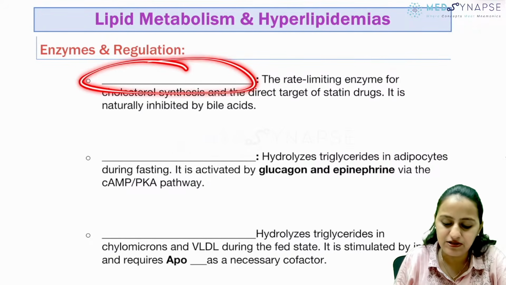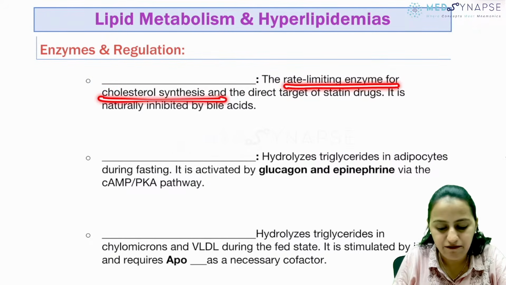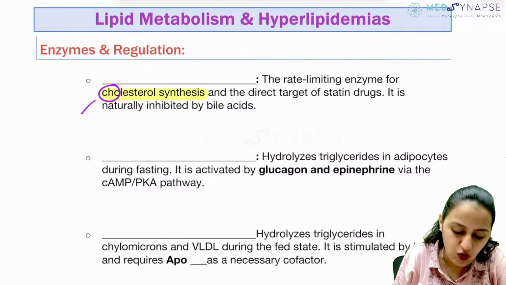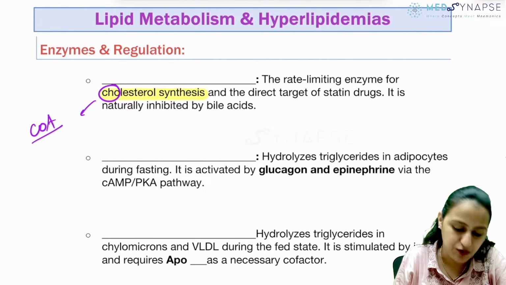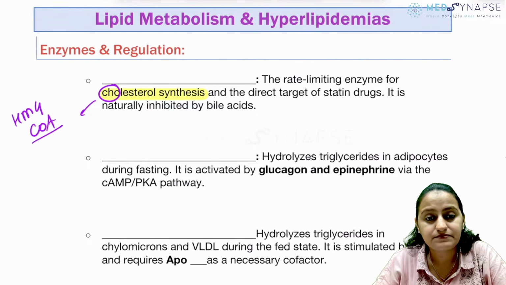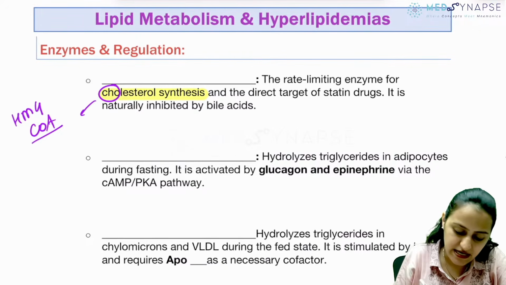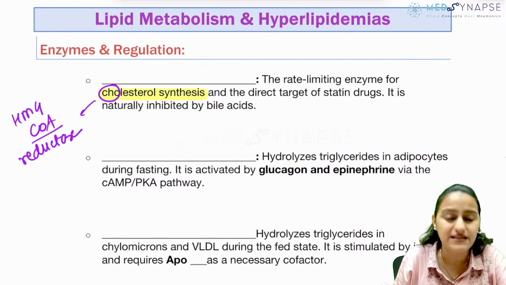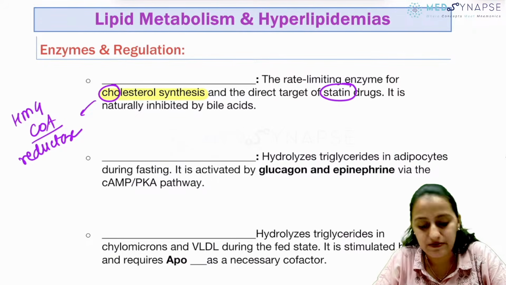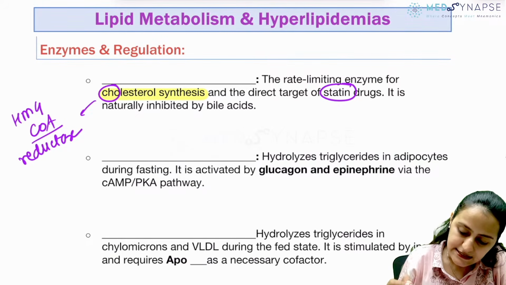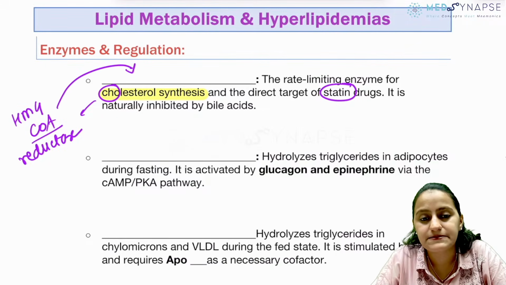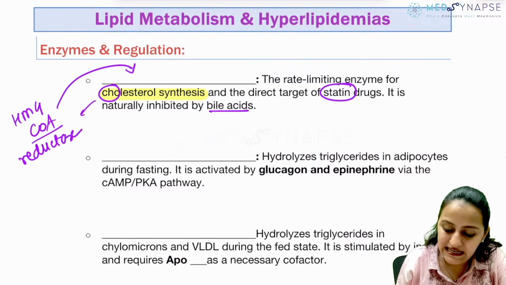Tell me what is the answer for this one. This is the rate limiting enzyme for cholesterol synthesis. Remember, cholesterol is CoA. What CoA? HMG CoA. Is it HMG CoA synthase or reductase? Remember, it is HMG CoA reductase because that is the drug target. Statins reduce cholesterol by acting on HMG CoA reductase. That is how you can remember. So this is HMG CoA reductase, and it is naturally inhibited by bile acids.